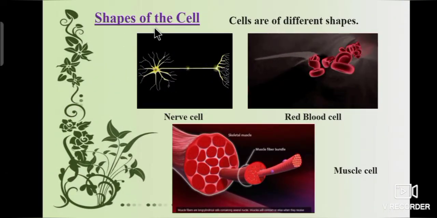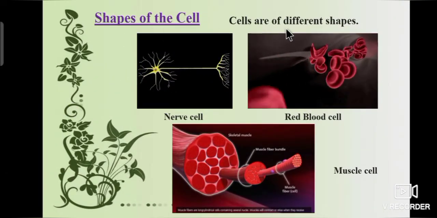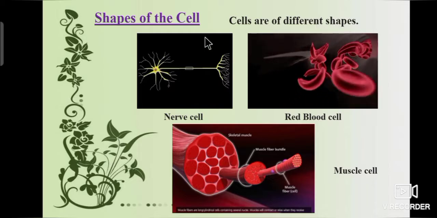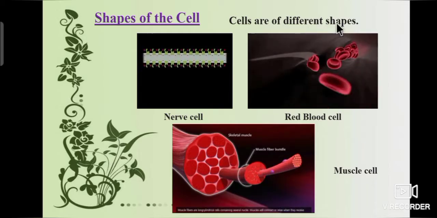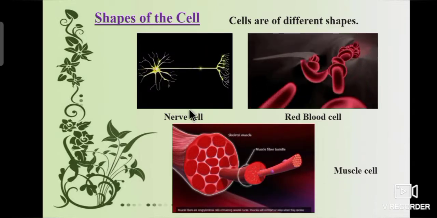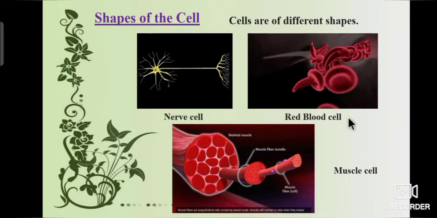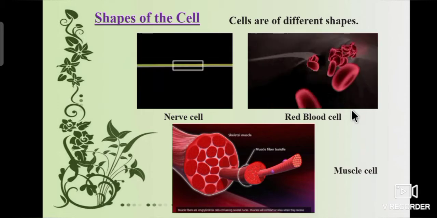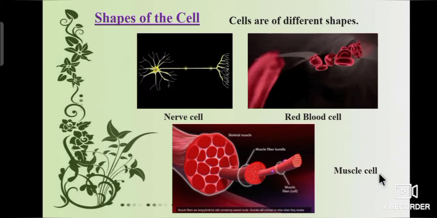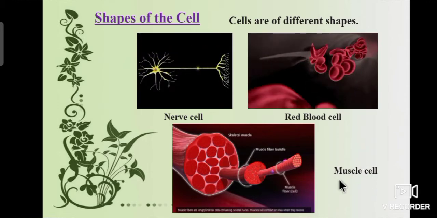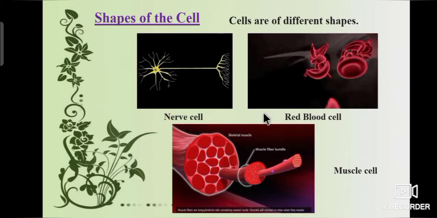Let's see the shapes of the cell. Cells are of different shapes. For example, nerve cell has elongated shape. Red blood cell has oval shape. Muscle cell has long cylindrical shape. These are the shapes of the cell.